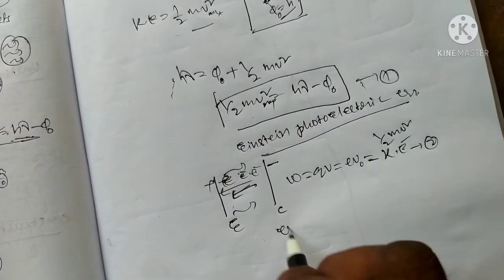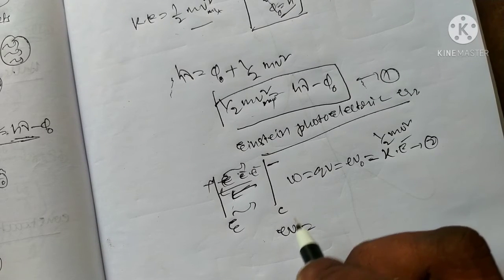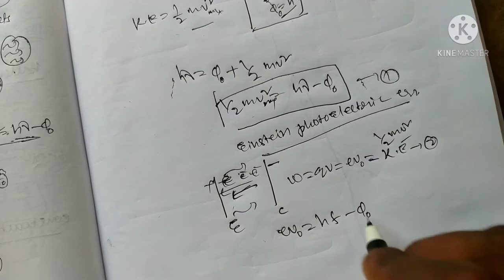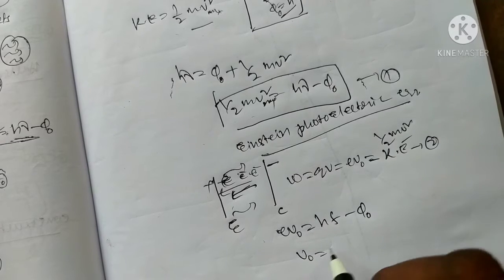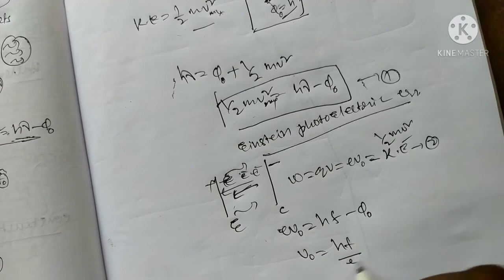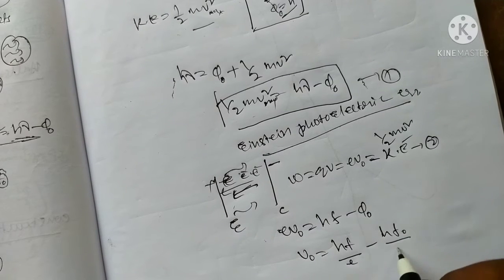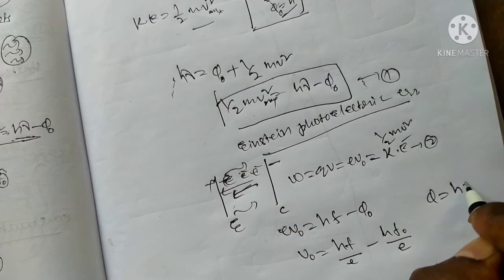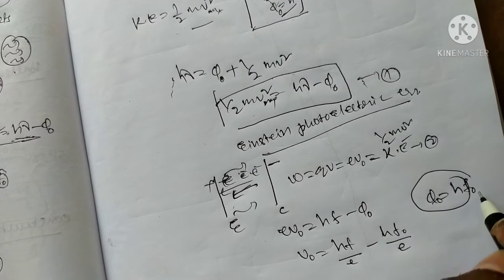So eV naught is equal to hf minus phi naught, from equation 1 and equation 2. Therefore V naught is equal to hf by e minus phi naught by e. This phi naught is equal to the work function, that is h f naught, where f naught is the threshold frequency.